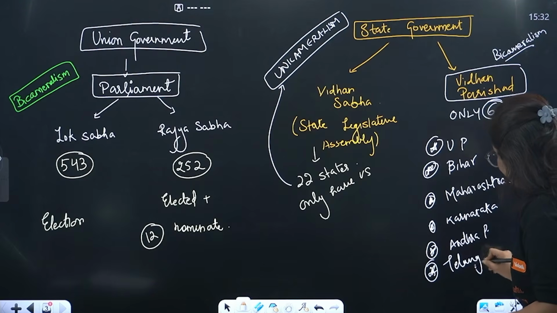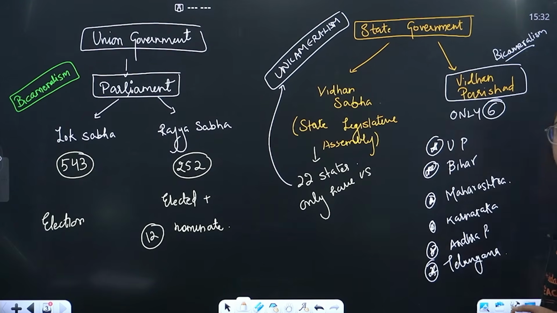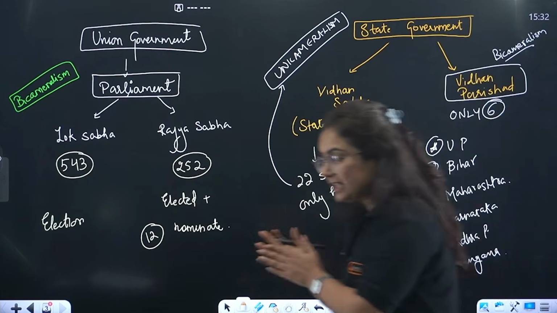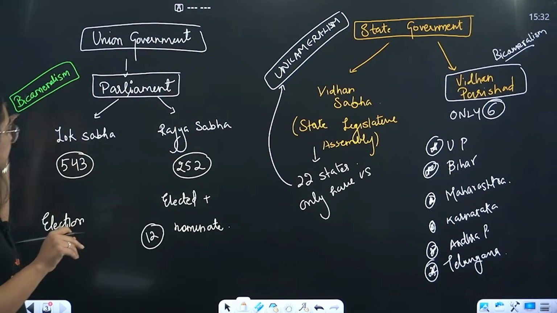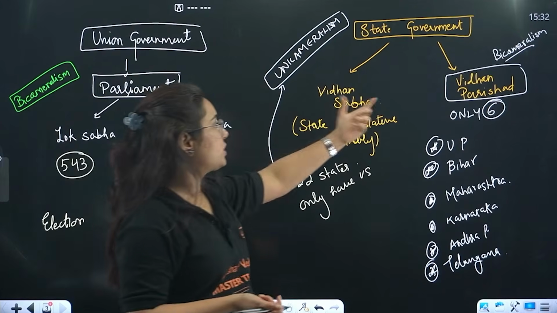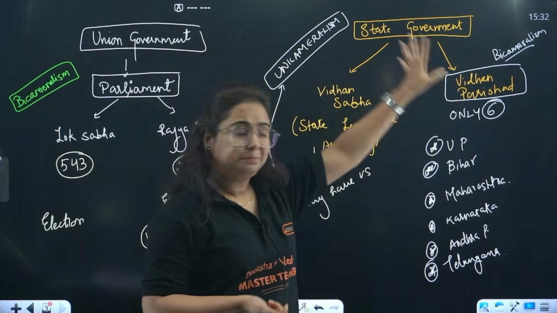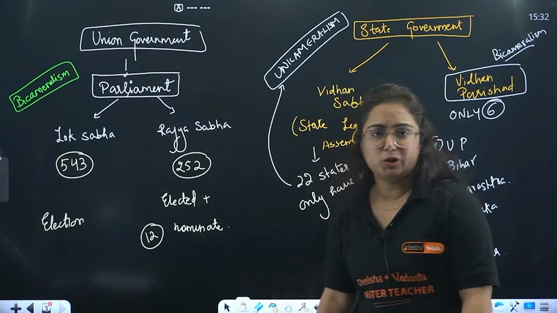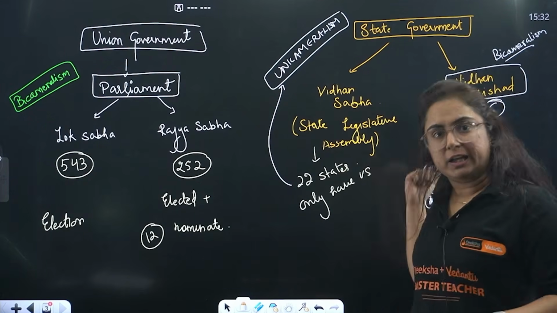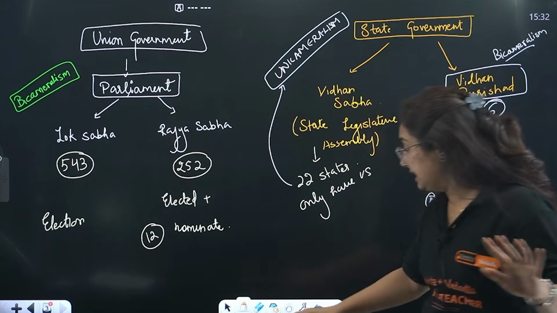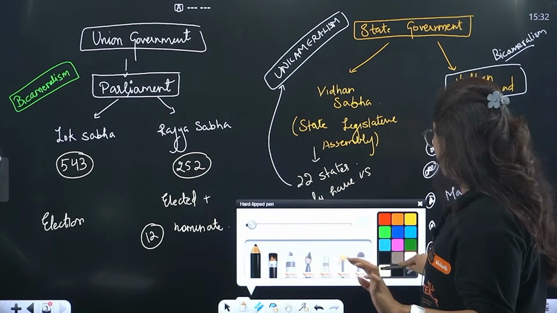So this is actually the structure of elections we have to see. These are the bodies for which elections are conducted. At the central level there will be elections for Lok Sabha and Rajya Sabha. At the state level there will be elections for Vidhan Sabha and Vidhan Parishad. In the Vidhan Parishad also some members are elected and some are nominated by the governor, as in Rajya Sabha by the president. So this is the structure of the country, beta.